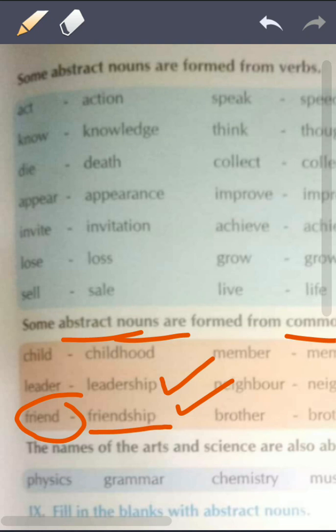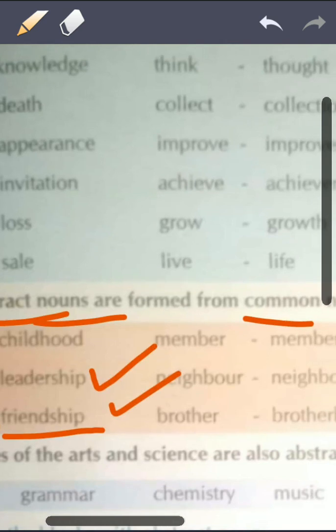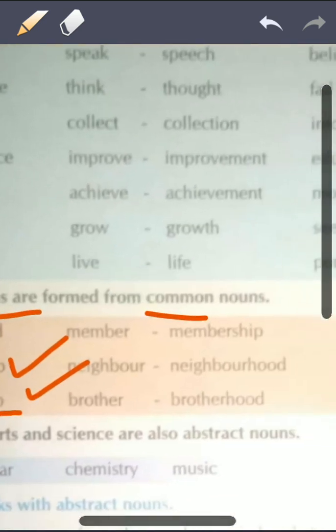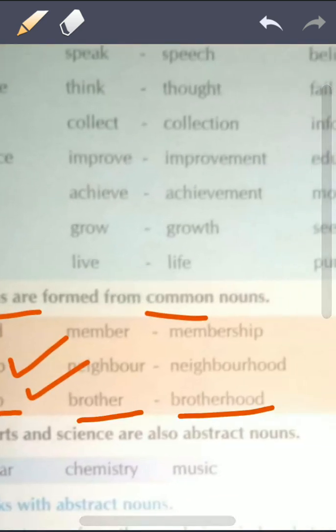Our friendship is good. Okay, so friendship is something which is good. Okay, brother. From brother you can make brotherhood.